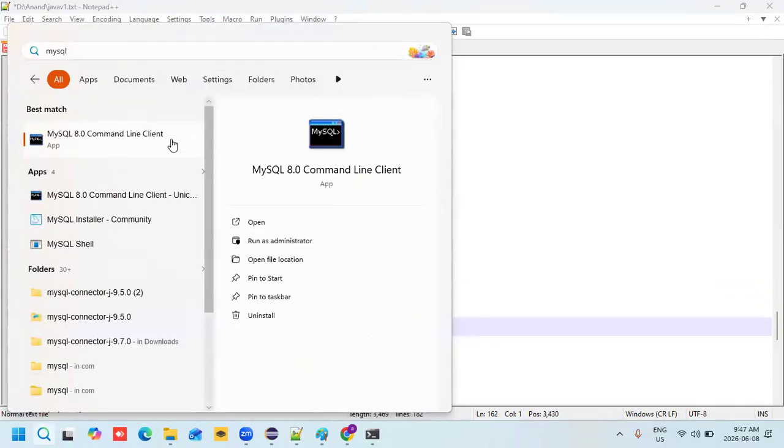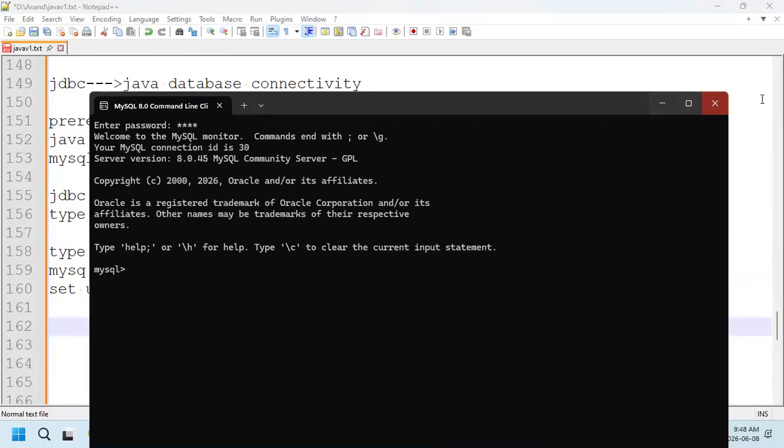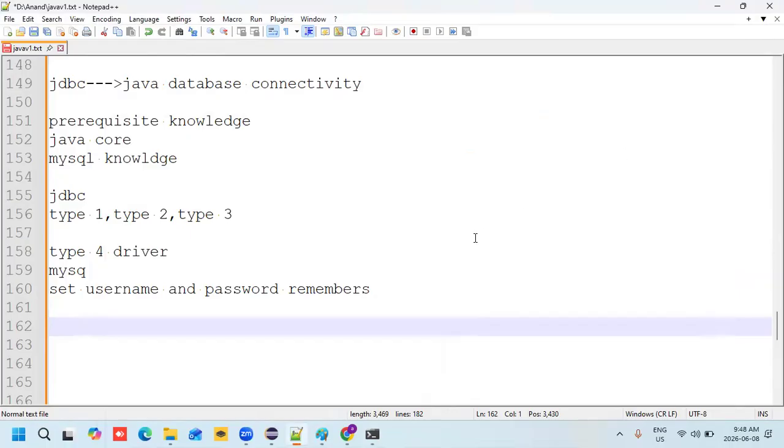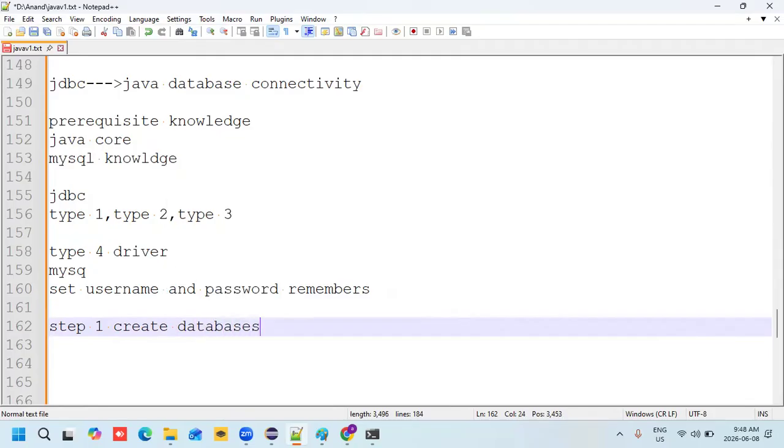So open that. Once you open that, it will ask you the password. Just enter the root password. You got it? Once you enter that, immediately you need to create the first step. What you know in database, in step one, is what? Create a database. This is the first step.